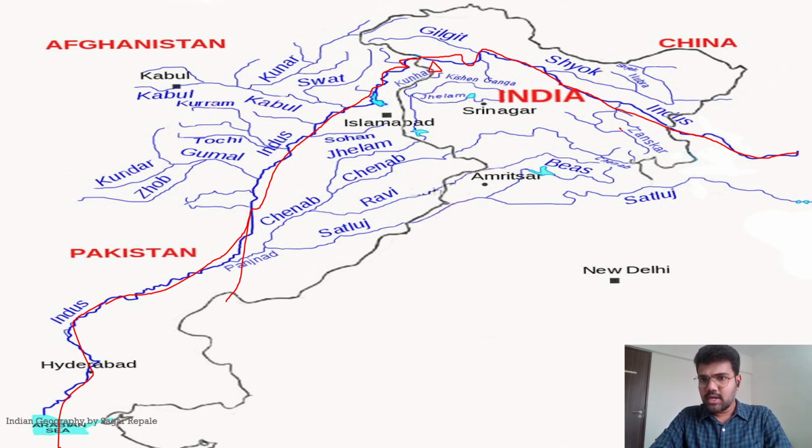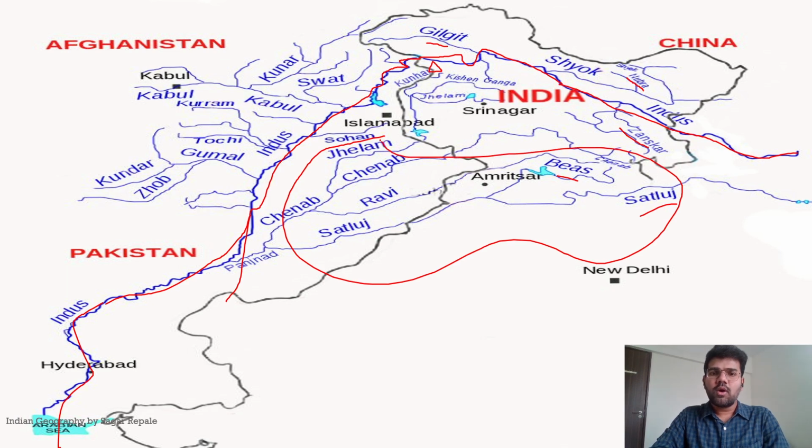So we talked about Zanskar River, then Nubra River. So these rivers are important from an exam perspective. Gilgit River, and of course all these rivers: Satluj, Bias, Jhelum, Chenab. So these are the most important ones. We'll talk about them in detail in our next slides. Rest all these rivers are not that important: the Kundar, the Job, Komal, Tochi, Kabul, and Swat, because they flow from Pakistan and Afghanistan. So they are not that important, but you should at least remember the names. These rivers are the tributaries of River Indus.